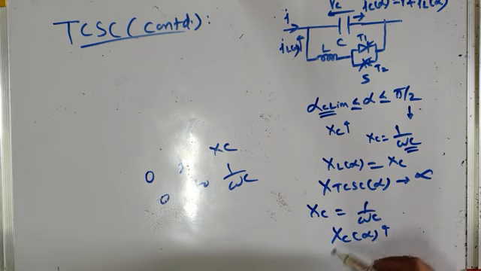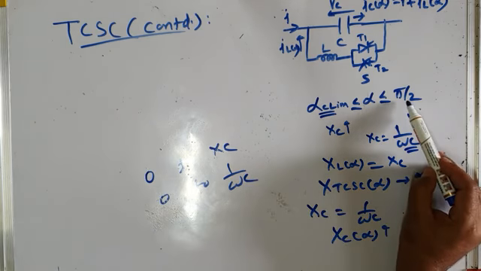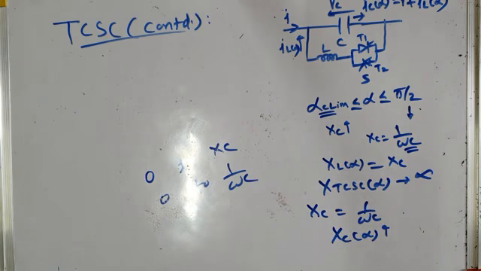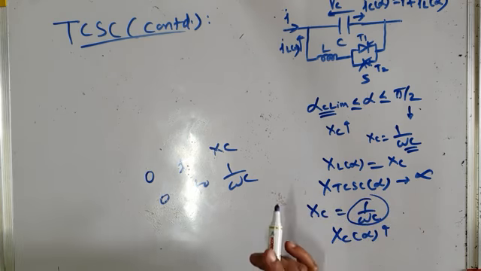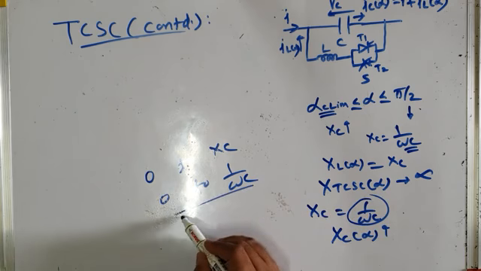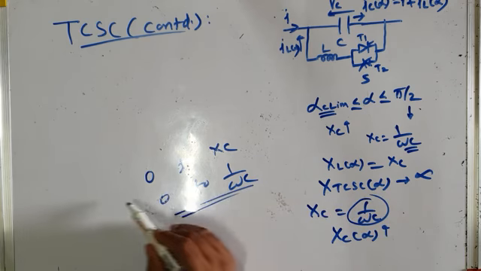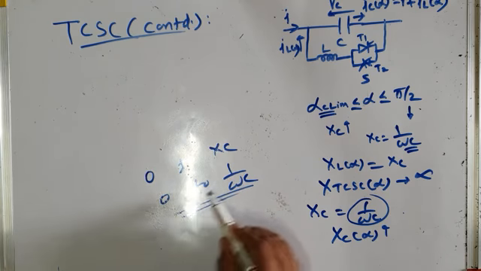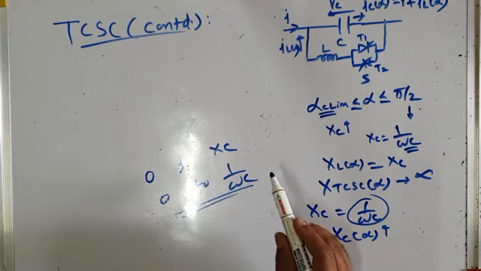And as we decrease the delay angle from pi by 2 towards alpha c lim, the capacitive reactance becomes greater than its normal value and goes on increasing. So in GCSC we are able to vary continuously the capacitive reactance from 0 to XC, that is 0 to 1 by omega c, by turn-off delay angle control.